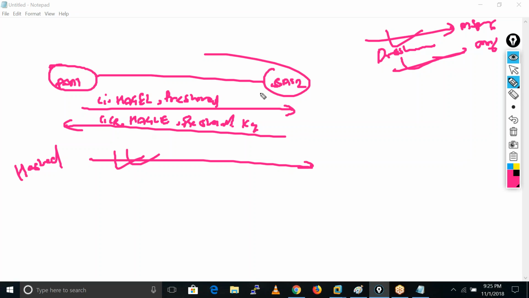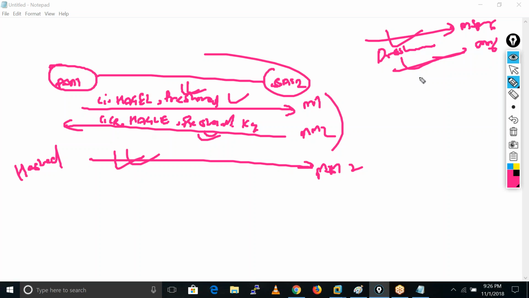So what happens now in aggressive mode? They exchange this pre-shared key in message number 1 and 2 only: mm1, mm2, and mm3. In message number 1 and 2, as you know, the messages are not encrypted and hashed, so anyone can see your pre-shared key. That's why aggressive mode is not secure. Main mode is secure. If people ask that question, that main mode is secure and aggressive mode is not, can you explain how?